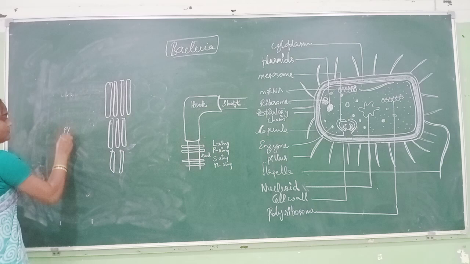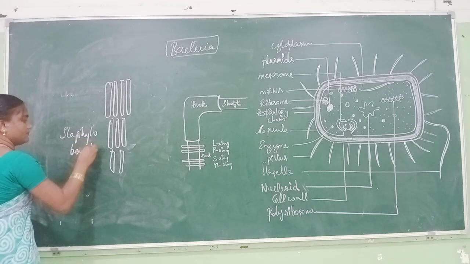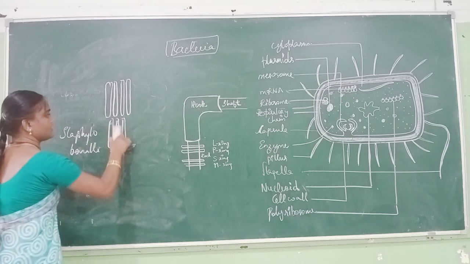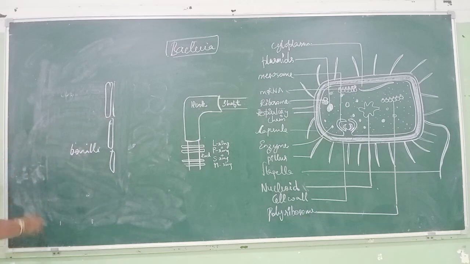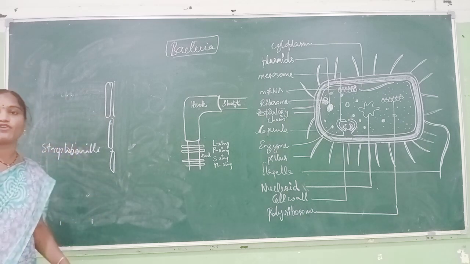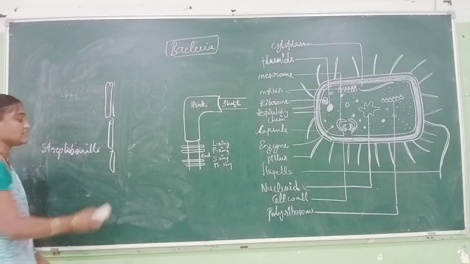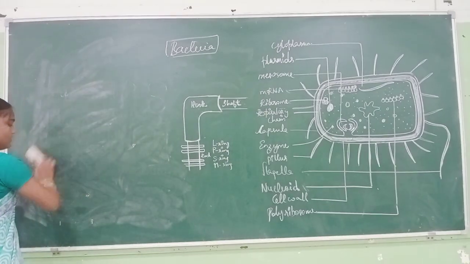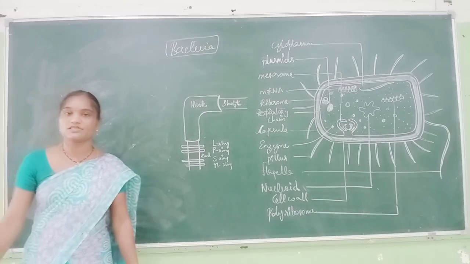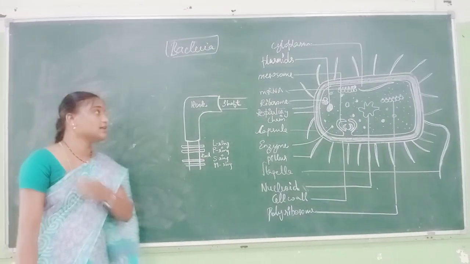These are the different forms of bacteria present in our environment. Spiral shaped are called spirochetes. If curved in shape, that is known as vibrio.